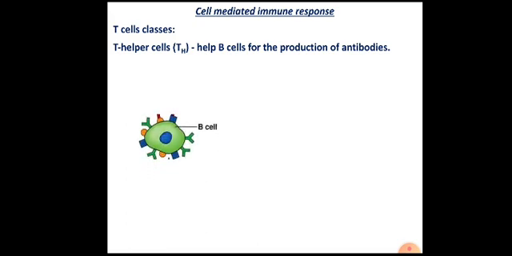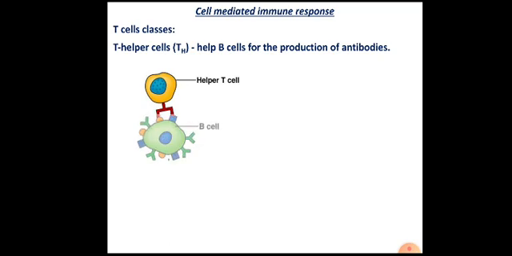Suppose this is the B cell which has recognized an antigen and further it needs to be activated by T lymphocytes like this. So these T helper cells bind to this B lymphocyte. We call this B lymphocyte a sensitized B lymphocyte.